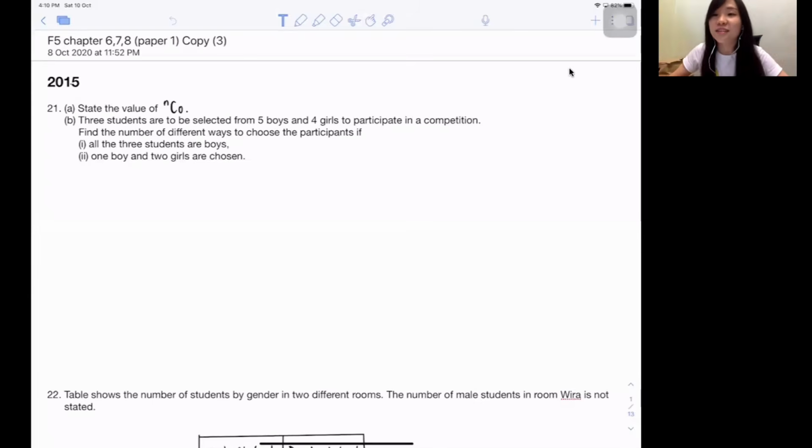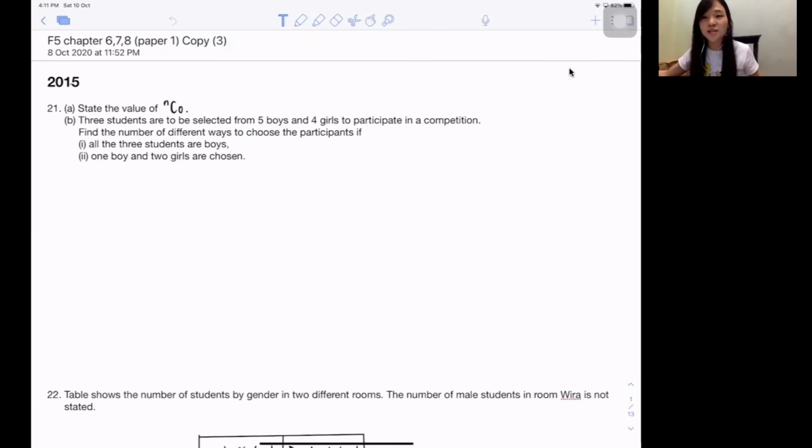Okay, today my aim is to revise a few chapters. I'm doing real SPM past year papers from 2015 to 2019, which is actually 5 years. I'm doing those Paper 1 questions and covering the chapters my students are very weak in. When they started to do the past year papers, they realized they cannot really do it. These are Form 5, Chapter 6, 7, 8. Chapter 6, permutation and combination. Chapter 7, probability. Chapter 8, probability distributions.